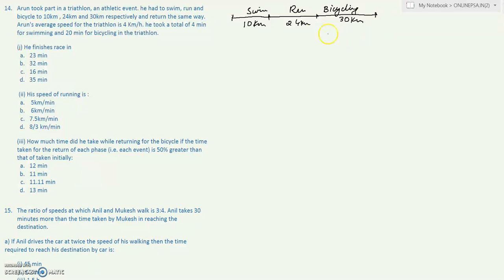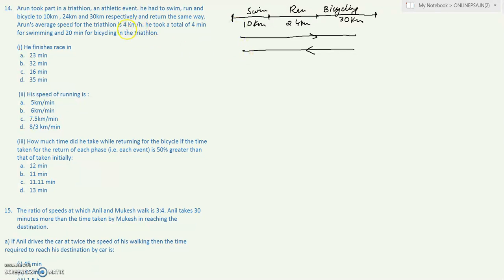And then he returns. So the forward journey is this way, and he also has to return the same way, and he has to reach the point of origin to finish the race. So how much time does he take to finish the race? That is the first question.